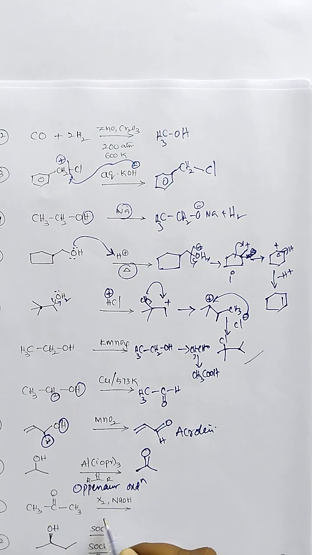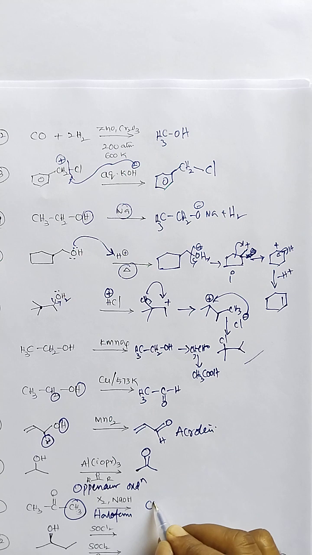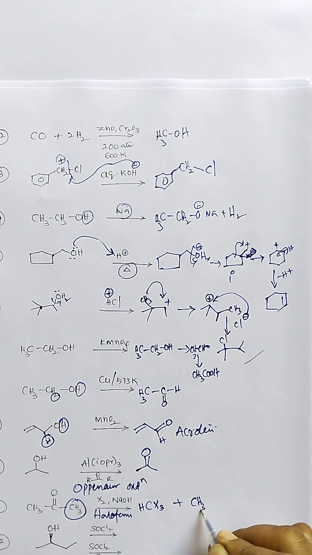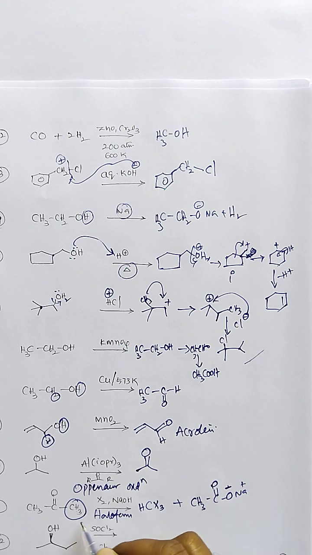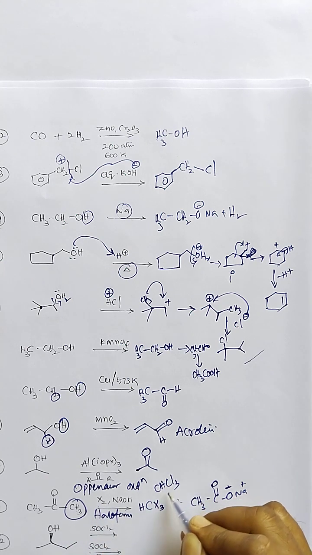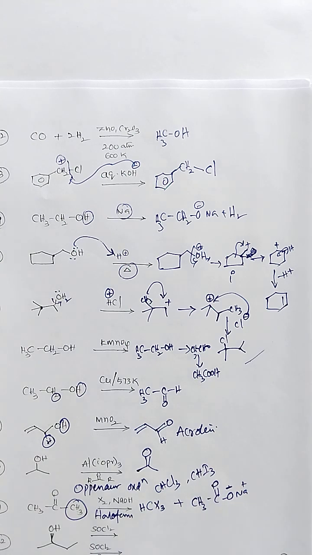Acetone reaction with halogen and sodium hydroxide. This is the haloform test. Methyl ketones give haloforms, where three hydrogens are substituted with halogen, CX3, and the remaining part forms a salt, CH3COONa. For example, if you take chlorine, we get chloroform. If you take iodine, we get iodoform, or bromoform. Take a secondary alcohol, next reaction.